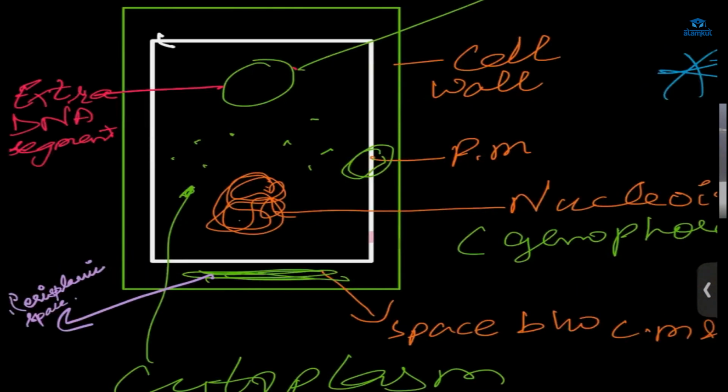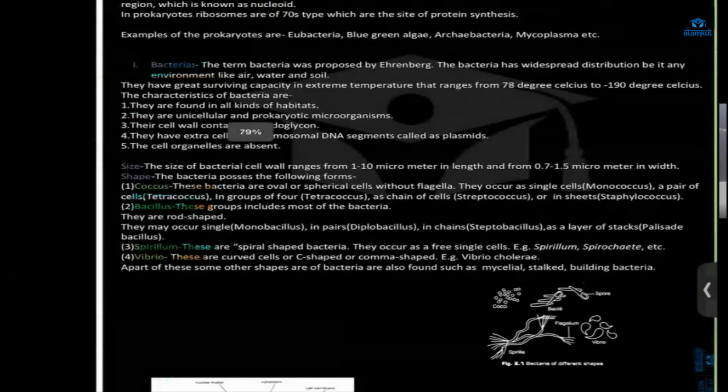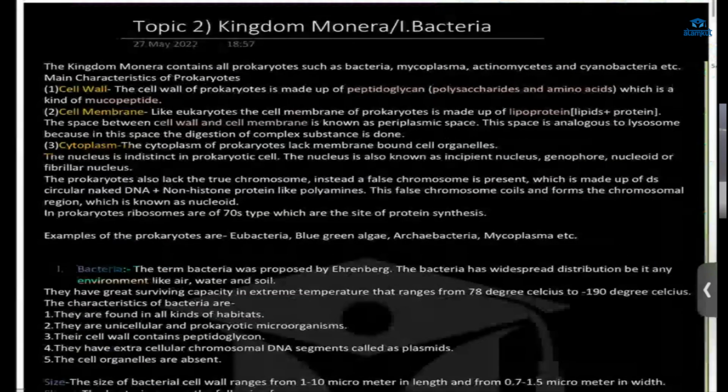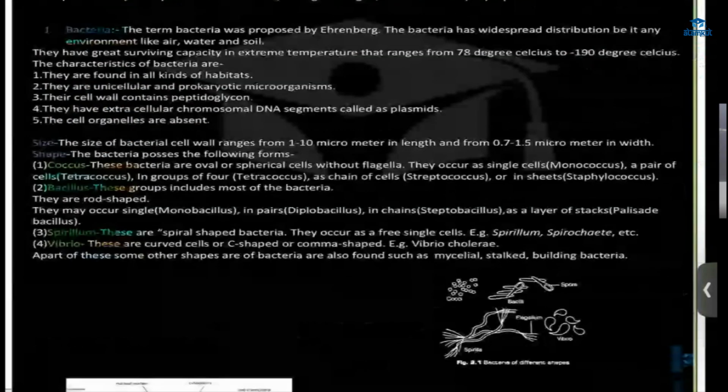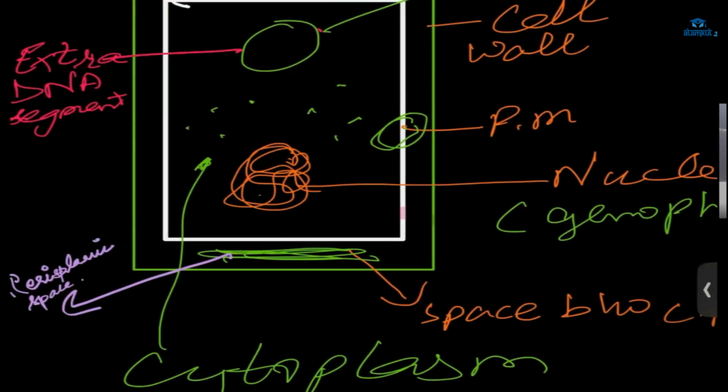Plasmic. Okay. And next, what do we have? Next, cytoplasm. We will get into the cytoplasm. In this cytoplasm, right? This fluid substance.